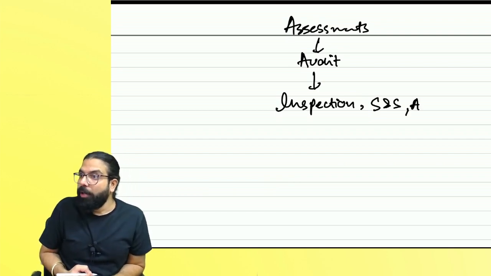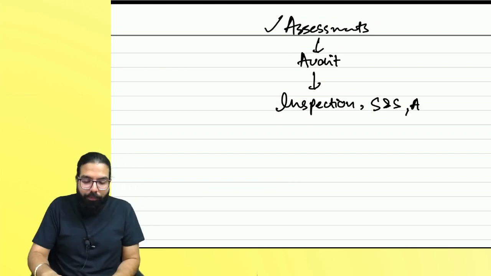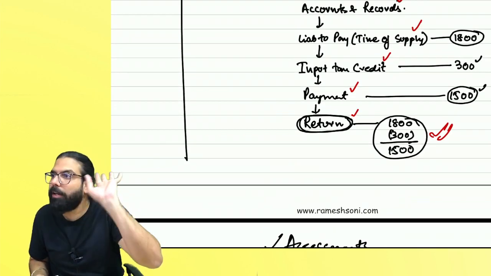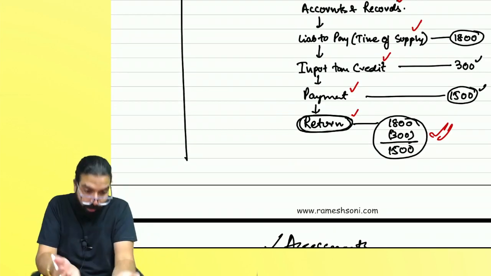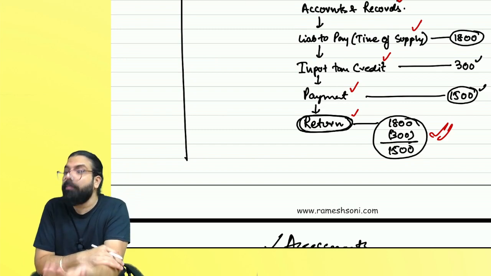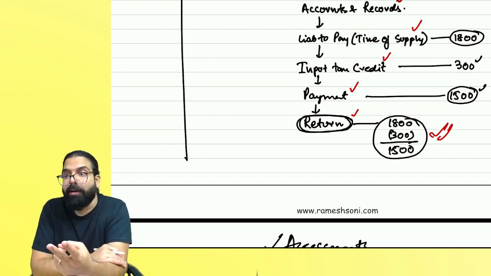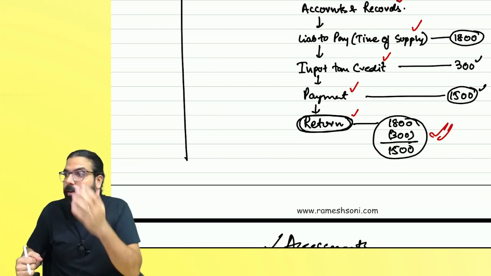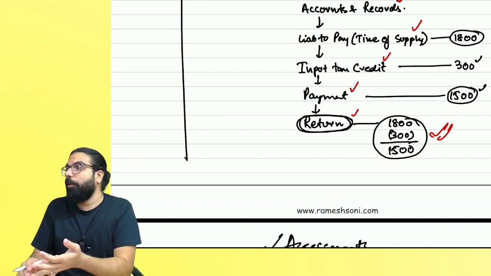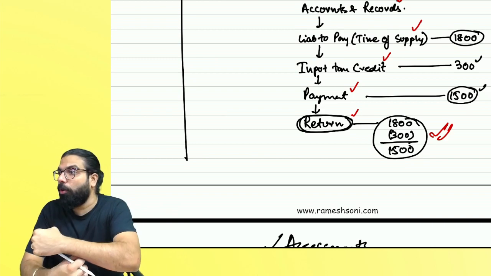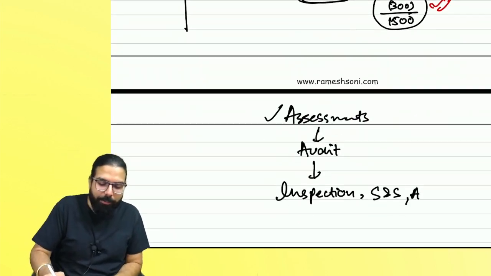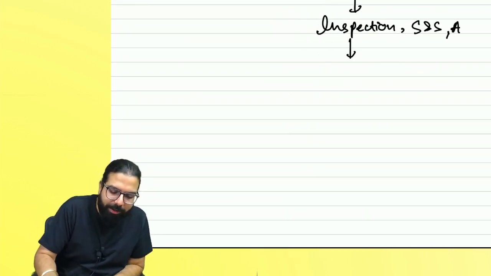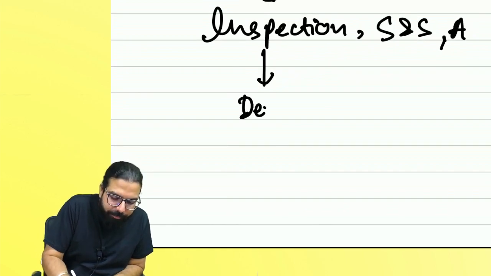Are we clear, everyone? So first, you filed your return. Your thought of filing the return is done. Now the department will start assessment. They will do scrutiny. If they have any doubt, they will get an audit done. If they have further doubt, they will send one team to your place to check. Inspection, search will happen, seizure will happen. They will seize all the documents, etc. and take them with them. Now they will give you a love letter, a demand order.